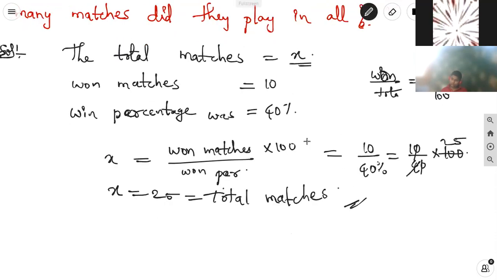Just we can take total matches X is equal to won matches by winning percentage, or if we take the percentage is 40, then into 100. If we take the percentage is 40, then we don't take it here 100. If the percentage is in number, then into 100. 10 by 40 percentage is equal to 10 by 40 into 100.